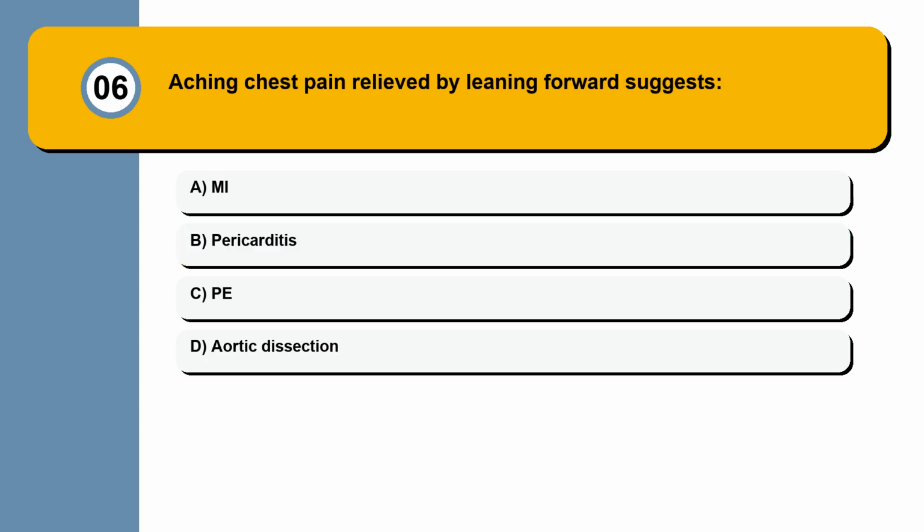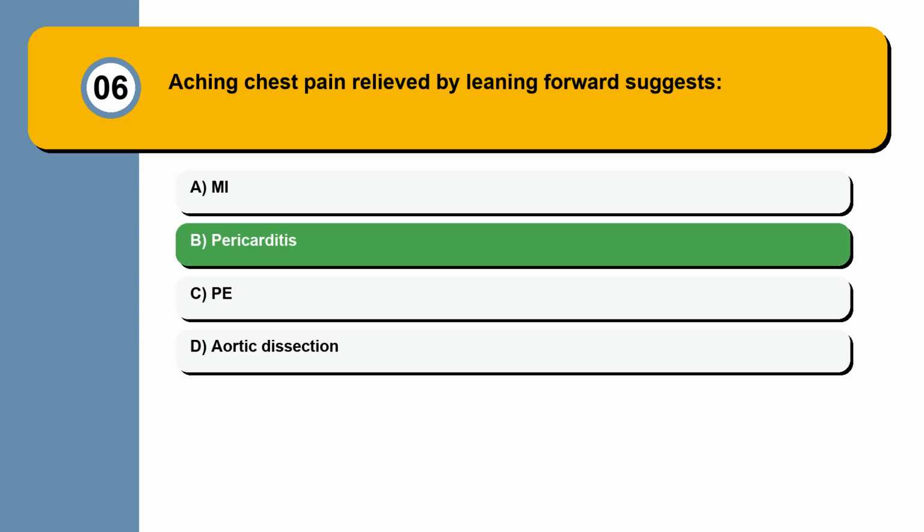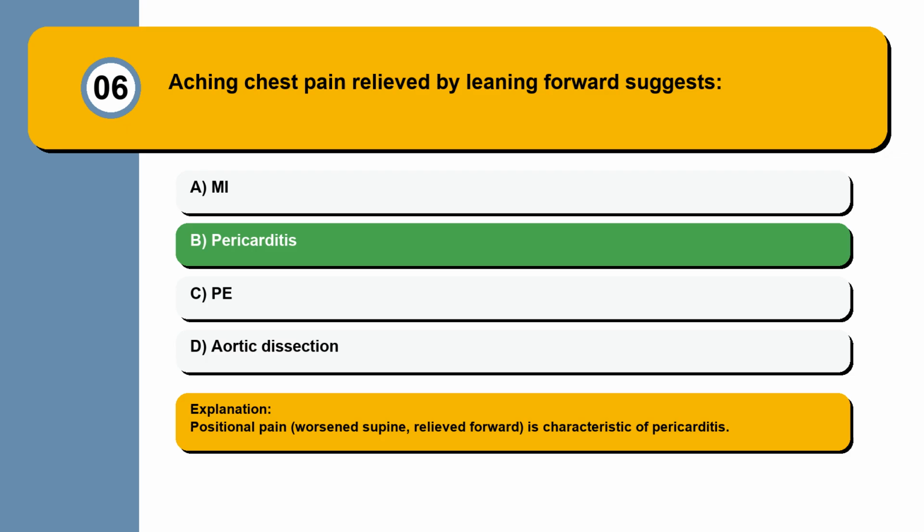Question 6. Aching chest pain relieved by leaning forward suggests: MI, pericarditis, PE, or aortic dissection? Positional pain, worsened supine and relieved leaning forward, is characteristic of pericarditis.